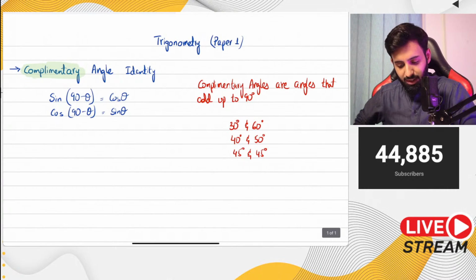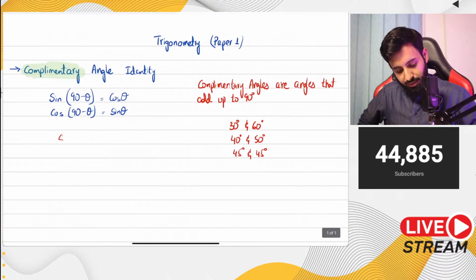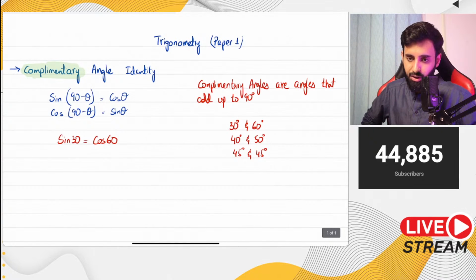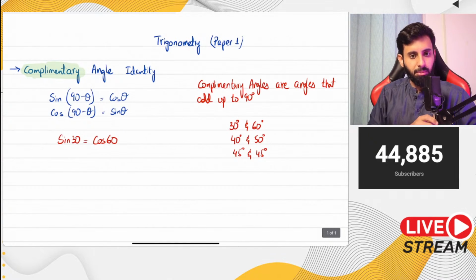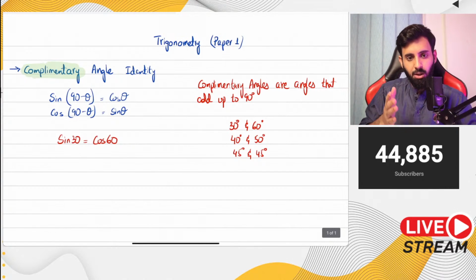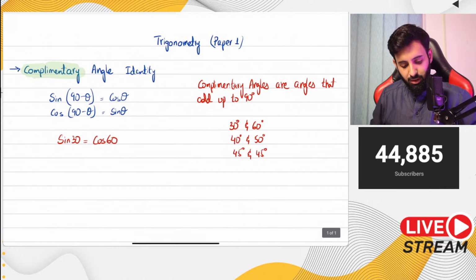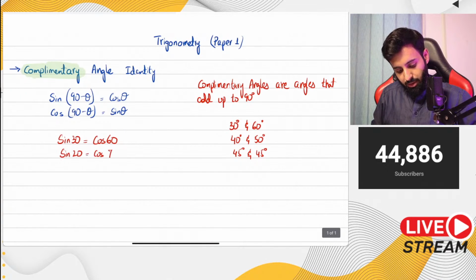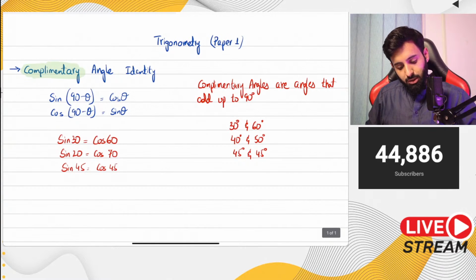Now the identity says this. For example, if you have sine 30, in terms of cos, this is going to be equal to cos 60, because 30 and 60 are complementary angles. So sine of one angle will be equal to cos of the complementary angle. Just like that, sine 20 is equal to cos 70, and sine 45 is equal to cos 45. So just remember this.